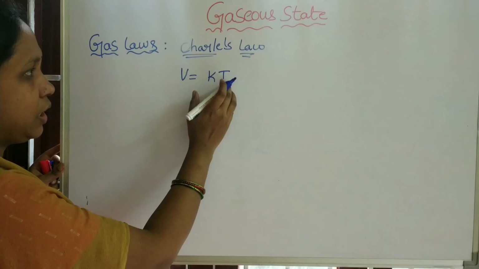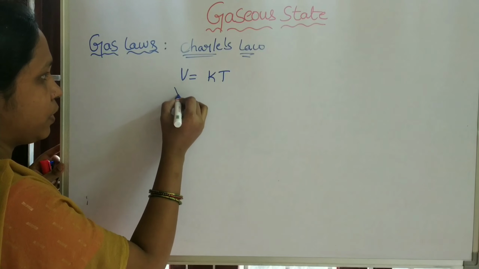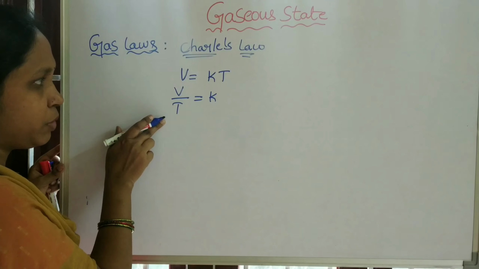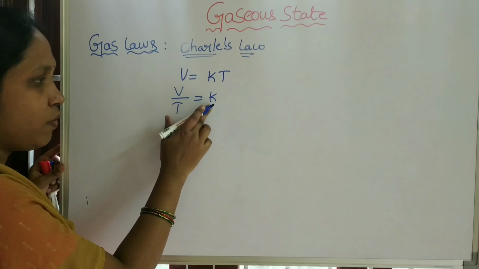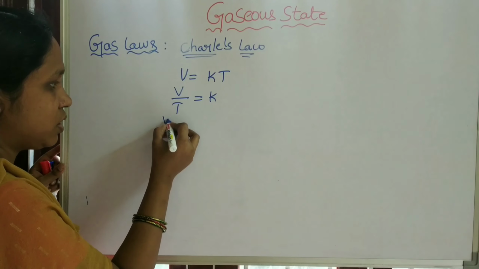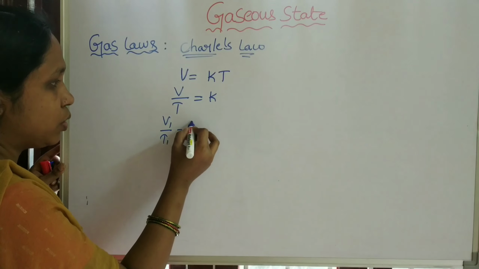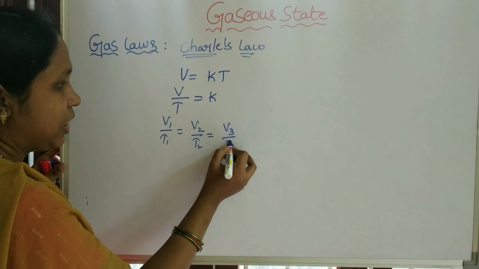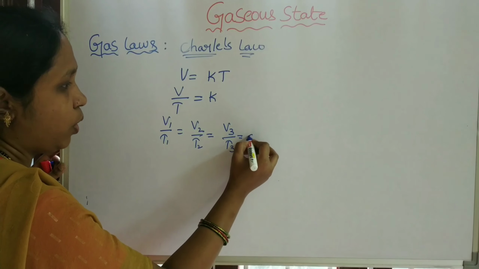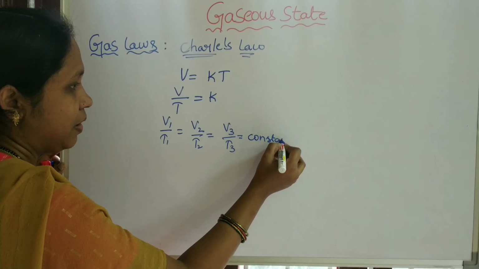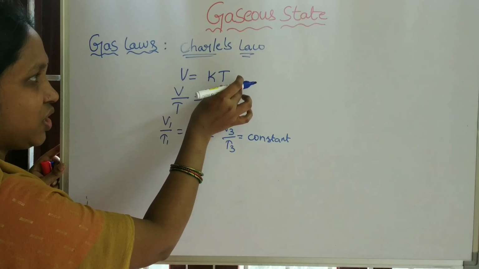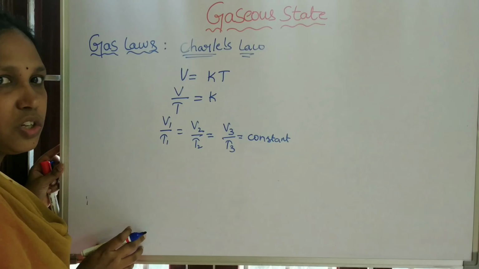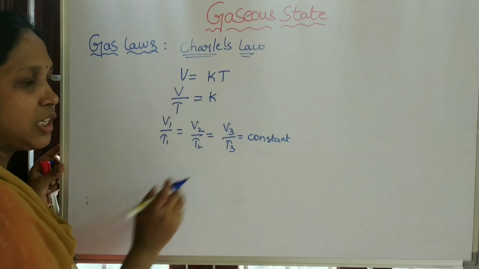Take temperature to the left side of the equal sign. So V by T equals K. That means the ratio of the volume and temperature of a gas is always constant. So V1 by T1 equals V2 by T2, which equals V3 by T3, and that is always constant. If the volume changes, the temperature also changes. So even though both factors change, the ratio of the two factors is always constant.